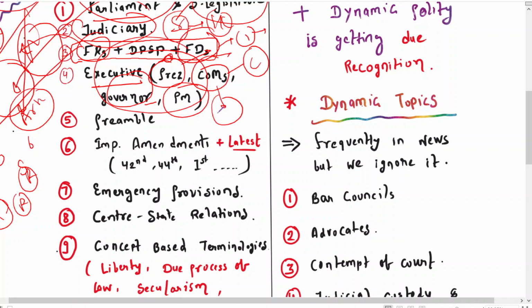And then we have the fifth topic, that will be the Preamble. Every year UPSC on average does ask a question on the Preamble, and which type of question they ask, whether it is enforceable or not, and also the important keywords mentioned in the Preamble like socialist, sovereign, republic.